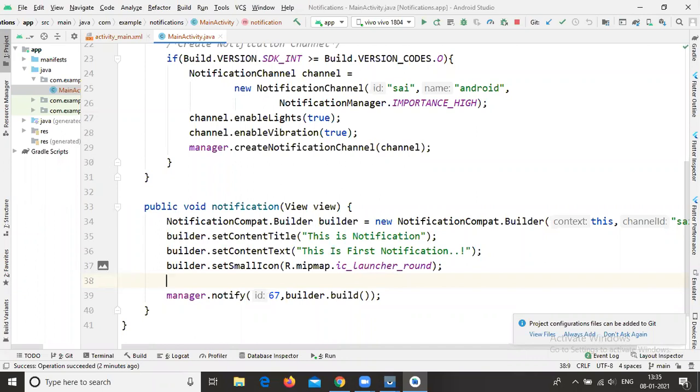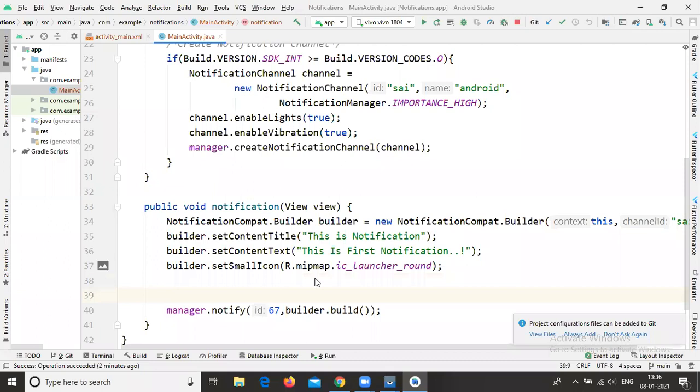First of all, in case you want to navigate from the notification bar to your activity, you also need to write intents, but with the help of pending intent only can you navigate from the notification to your application. So here I'm writing the pending intents.